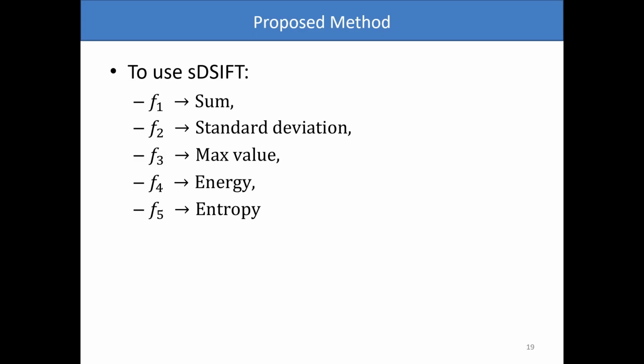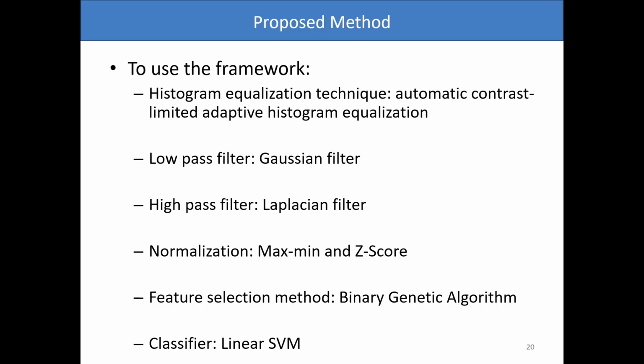To use the proposed density representation, we will use a set of 5 functions, in which f1 is the sum, f2 is the standard deviation, f3 is the max value, f4 is the energy, and f5 is the entropy. To use the proposed framework, we use as histogram equalization technique the well-known automatic contrast limited adaptive histogram equalization. The low pass filter will be a simple Gaussian filter. The high pass filter will be the Laplacian filter.